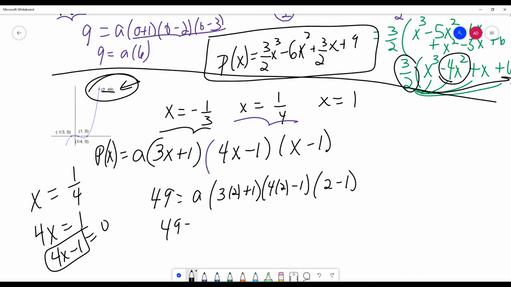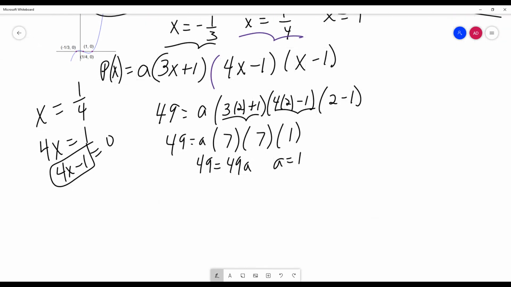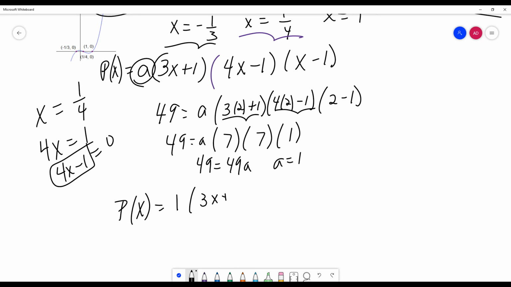So here we go. 49 is equal to a times... I think that's 7. What's that? 7 again? I know, crazy fun, right? So that means I get 49 is equal to 49a, and lo and behold, a is equal to 1. Well, that's not so bad, is it? So that means my polynomial, let me slide this up, is going to be p of x equals 1, though do I really need to put the 1? You could if you want. Times 3x plus 1, and then you're just going to multiply all that out.